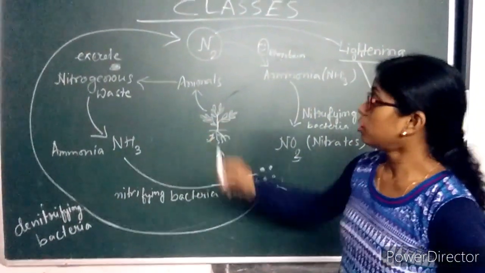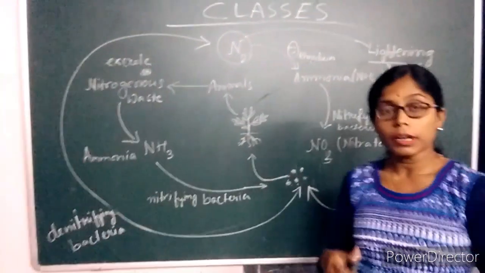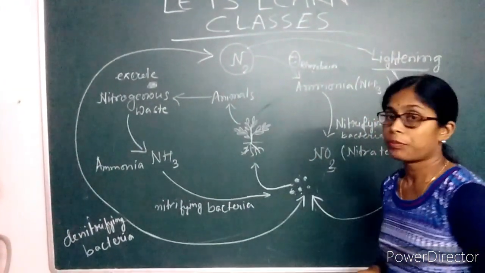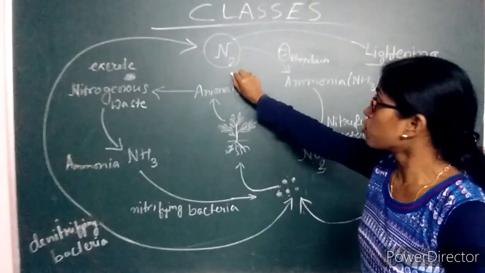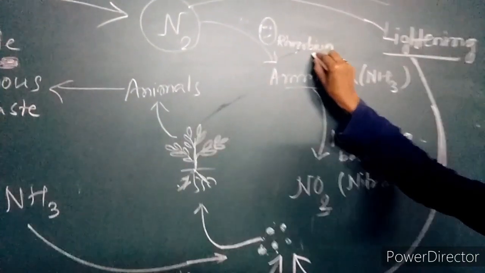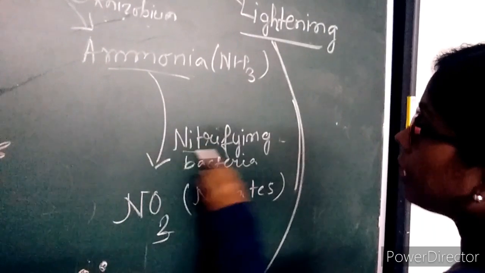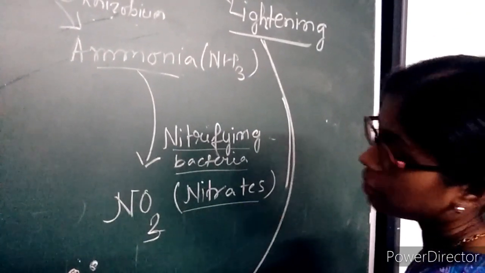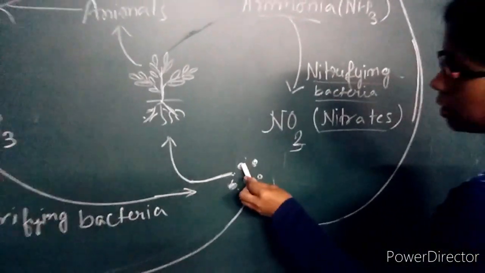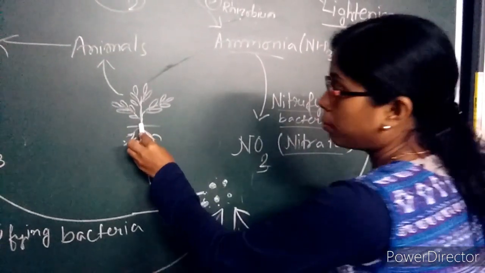Now you can see this picture, which is a diagrammatic format of the nitrogen cycle. Whatever I have made clear about the steps, now you follow this cycle. What happens? This atmospheric nitrogen is converted into ammonia with the help of Rhizobium, that is bacteria. Then this ammonia is converted by nitrifying bacteria into nitrates or nitrites. Next, these nitrites and nitrates are absorbed by the plants.